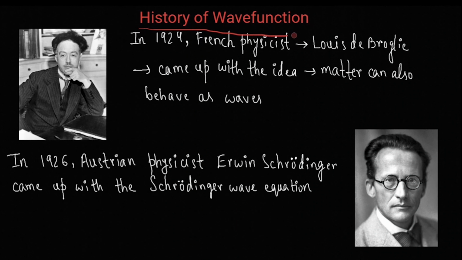At first, let's take a look at a little bit of history of the wave function. In the year 1924, the French physicist Louis de Broglie came up with the idea that matter can also act as waves. For example, electrons, protons, quarks, etc. can behave as waves. Then, in the year 1926, the Austrian physicist Erwin Schrödinger took this idea and came up with Schrödinger's wave equation.